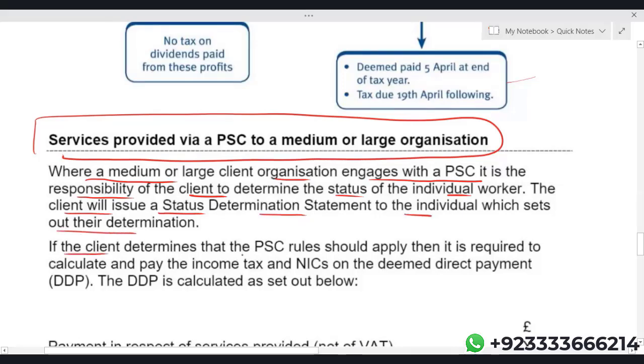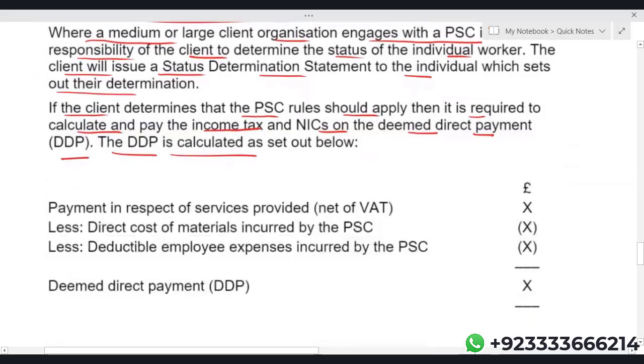If the client determines that the personal service company rules should apply, then it is required to calculate and pay income tax and NIC on the deemed direct payment. The deemed direct payment is calculated as set out below: payment in respect of services provided net of VAT, less direct cost of materials incurred by the personal service company, less deductible employee expenses incurred by the personal service company.